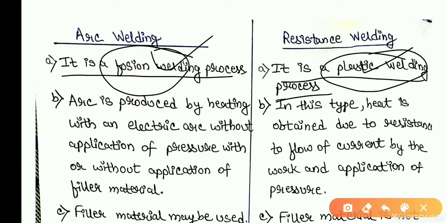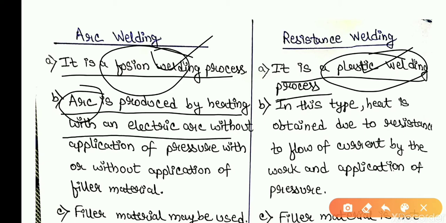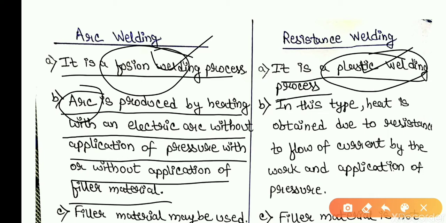In the next point under arc welding, we see that the arc or plasma is produced by heating with an electric arc without application of pressure, with or without application of filler material. That means the electric arc is produced without the application of pressure, and filler material may or may not be used in this arc welding process.